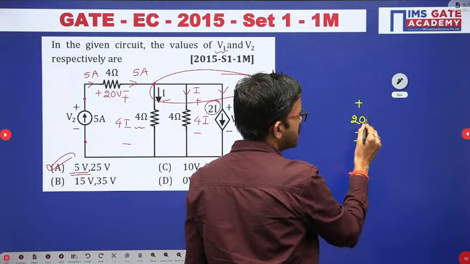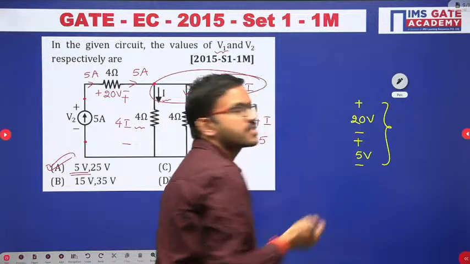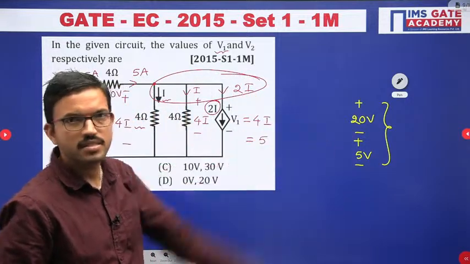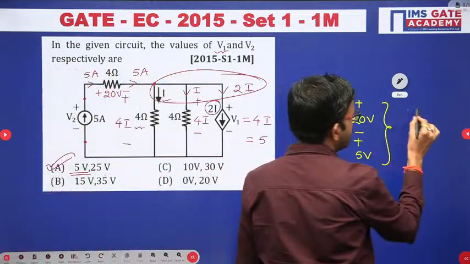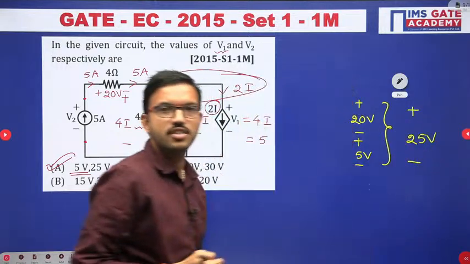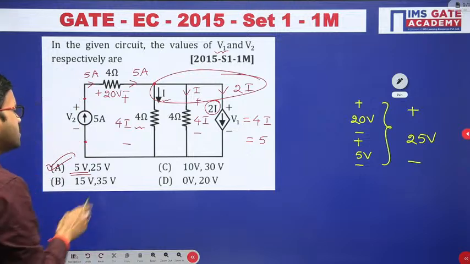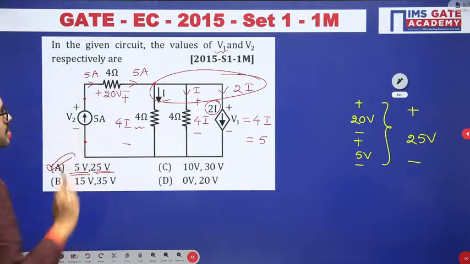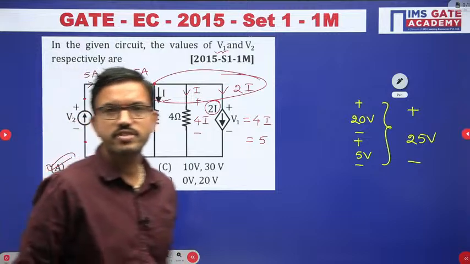And here also once again voltage polarities are same, plus minus, right? So now we can add the respective voltages. You are getting 25 volts. So that means here option A is satisfying with respect to V1 and with respect to V2.